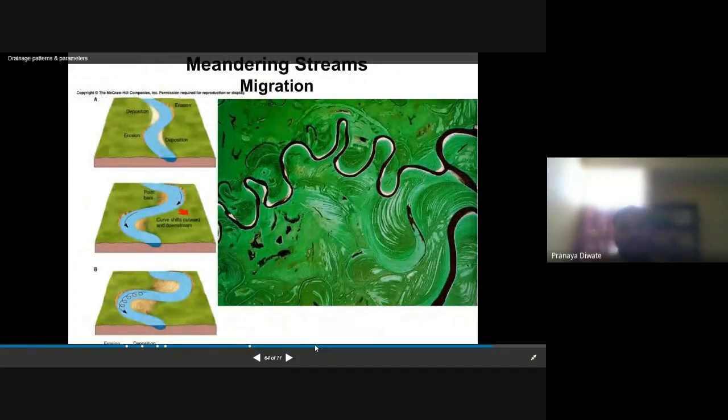Meandering stream migration. You may know that a river can change its path every hundreds of years, and we don't know the exact timeline. But meandering is a process of shifting of the river from one place to another, and during that shifting, the lake and the layers associated with the land may go away.